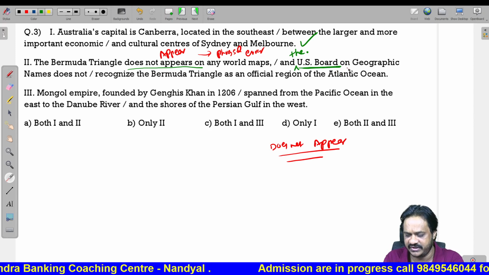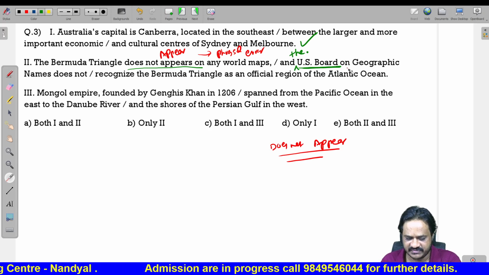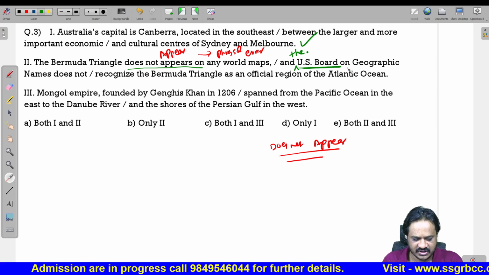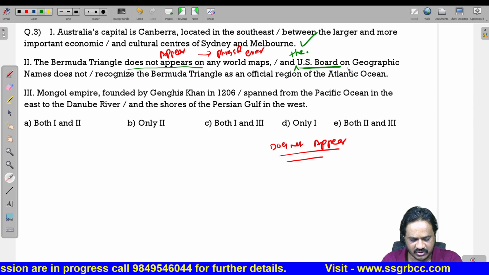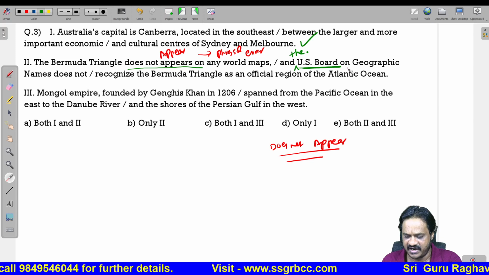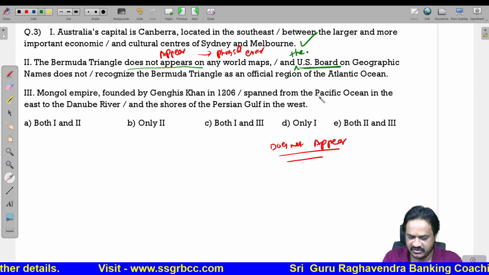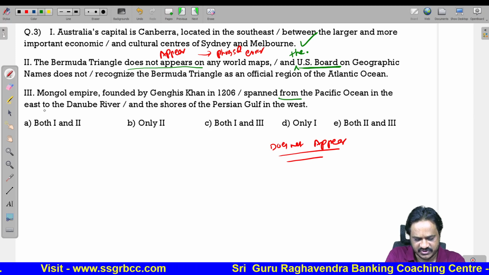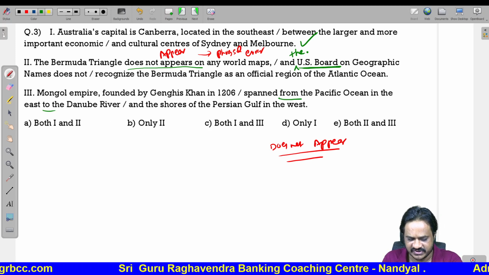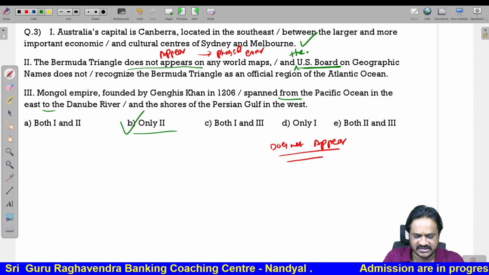So, and the US board on geographic names does not recognize the Bermuda Triangle as an official region of the Atlantic Ocean. Mongol Empire founded by Genghis Khan in 1206 spanned from Pacific Ocean in the east to, so, whenever you are using the word from, you should use to, Danube River and the shores of Persian Gulf in the west. Here you do not have any errors. So, we are having the error only in the second sentence.